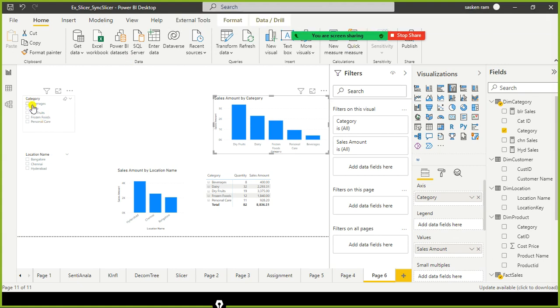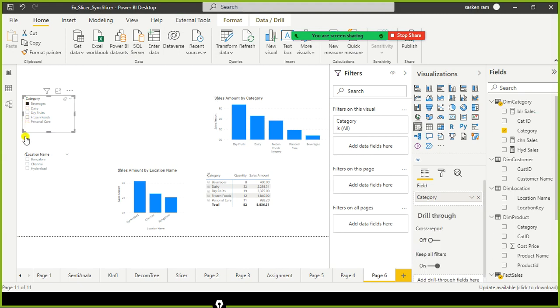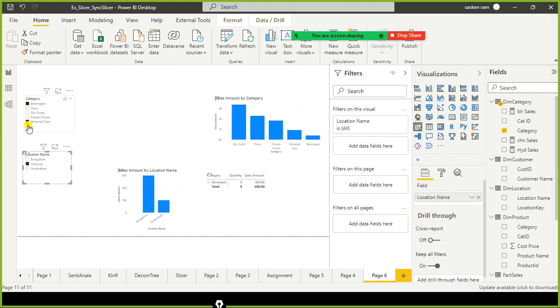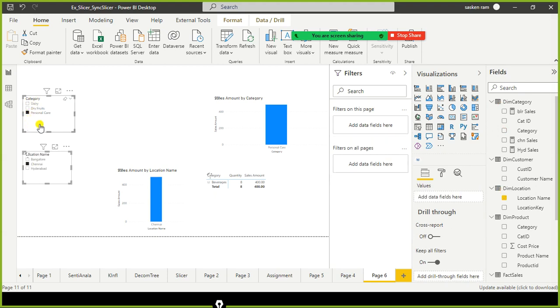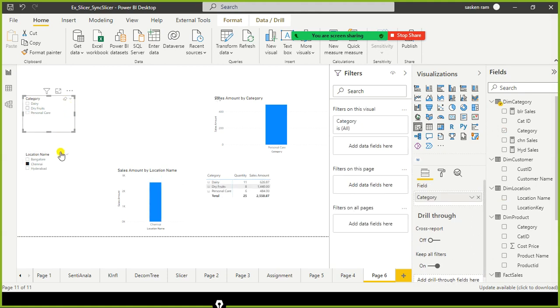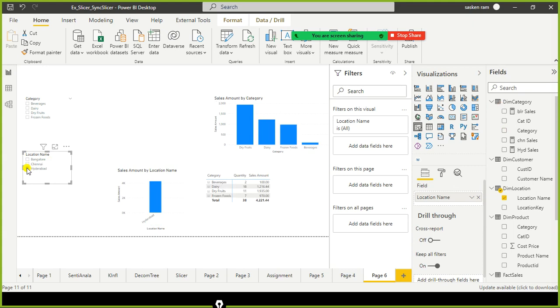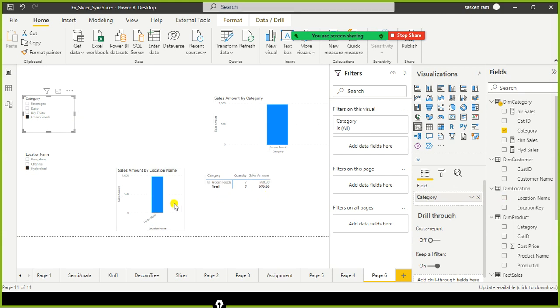But if you use a slicer, for example, here I select frozen foods. In Chennai we did not sell under frozen foods, or let's say in Hyderabad, if I select it, okay, it is visible, right?